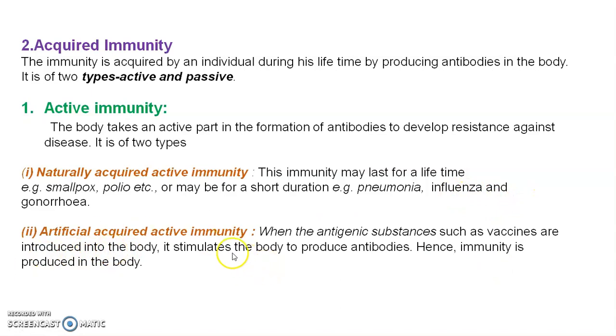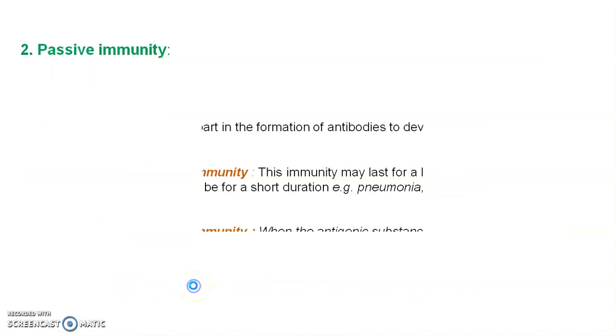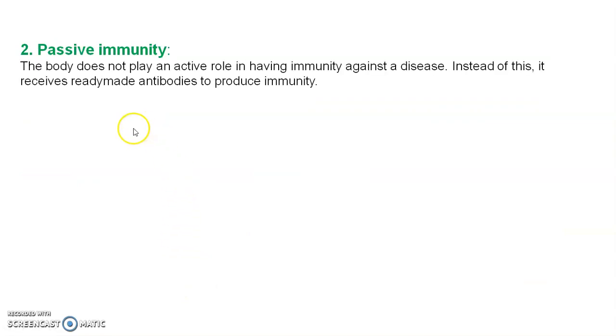Then artificially acquired active immunity. When an antigenic substance such as a vaccine is introduced into our body, we stimulate antibodies in our body. Hence our body produces the immunity, which is also known as the immunological process. Then we see passive immunity. The body does not play an active role in gaining immunity against the disease. Instead, it receives ready-made antibodies. In active immunity, our body develops the antibodies; in passive immunity, we get ready-made antibodies to produce the immunity.